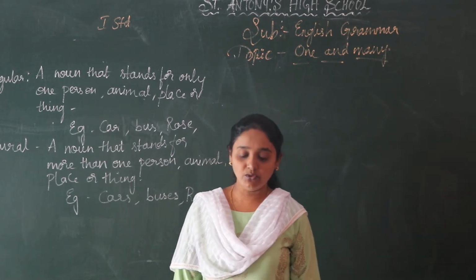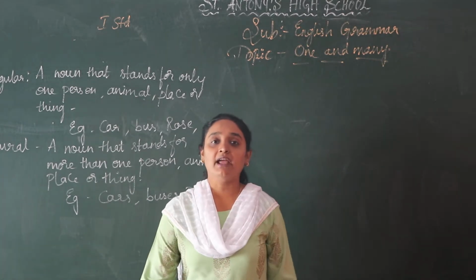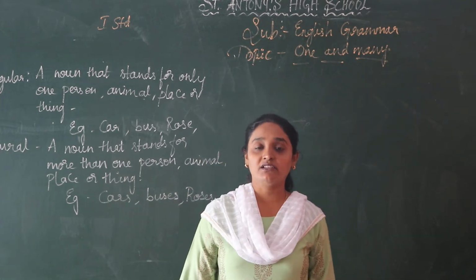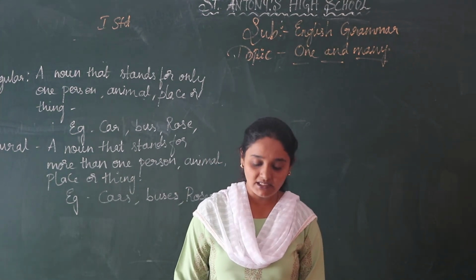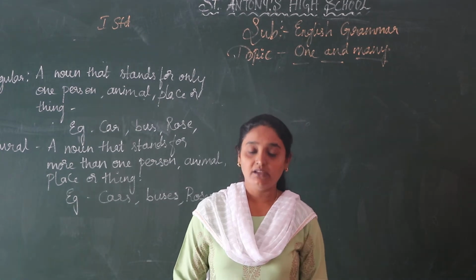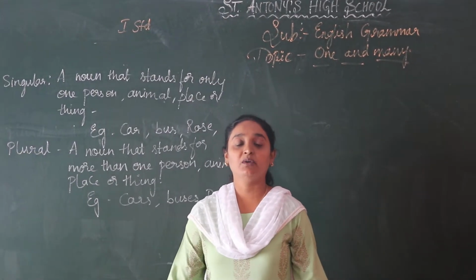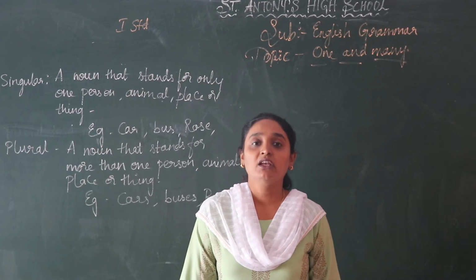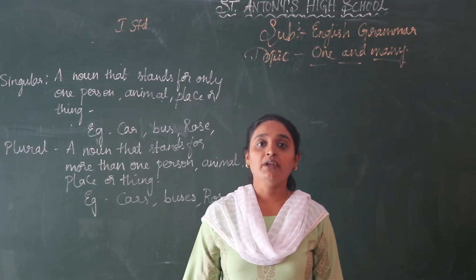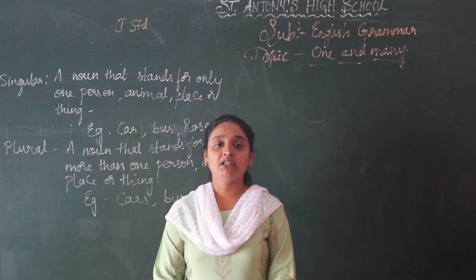Today I am going to do one and many, that is singular and plural. This is for first standard. Already in the previous class we have completed the naming words. A noun is the name of a person, place, animal or thing. Already I have explained that, and today I am going to explain about singular and plural.